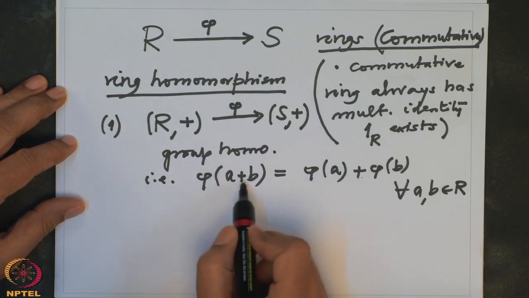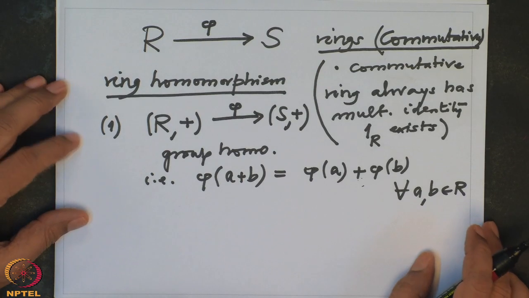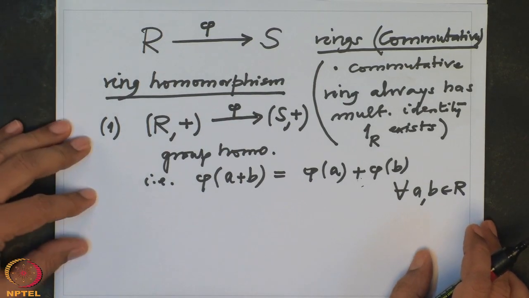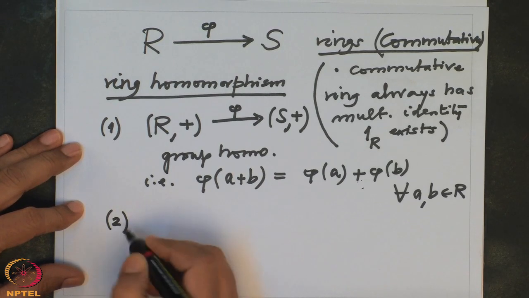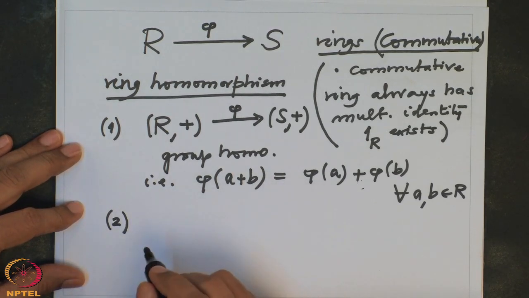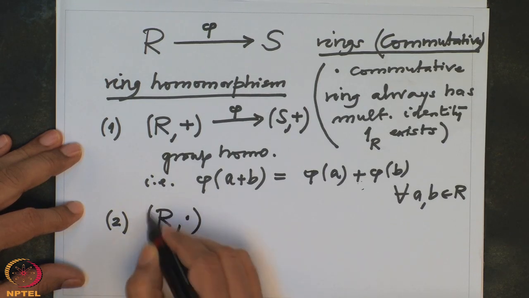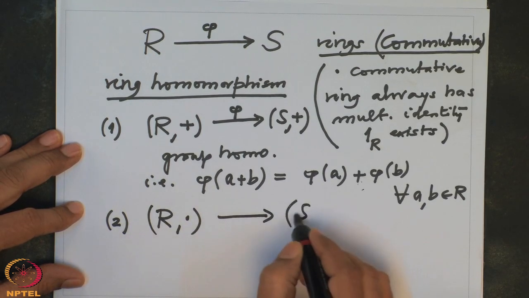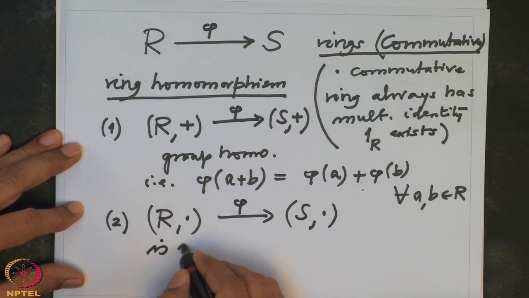We cannot keep specifying that this is in R and this is in S, otherwise we will not get through much material in this course. So the second condition is that it also respects the multiplication. So R with dot to S with dot, the same phi, is a monoid homomorphism.